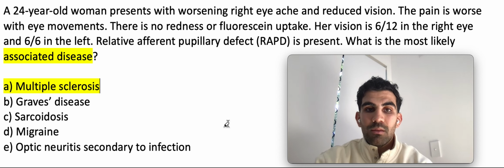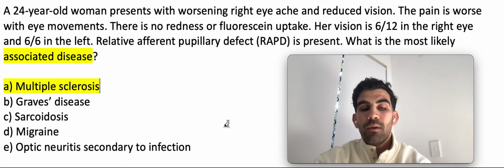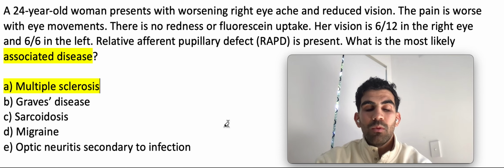Okay, the gold standard for diagnosis, if you did suspect MS, would be an MRI. You would see those scattered white lesions everywhere. Okay, and then the way to treat it in Australia is through a mixture of oral and IV steroids.